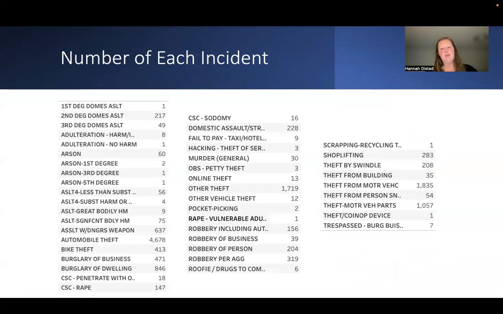The next one here is number of each incident. So just going through, this one's a high level one, like shoplifting, there were 283 of them. Online theft, other theft, vehicle theft, pocket picking, robbery, automobile theft is there. You can see again the highest at 4,678.